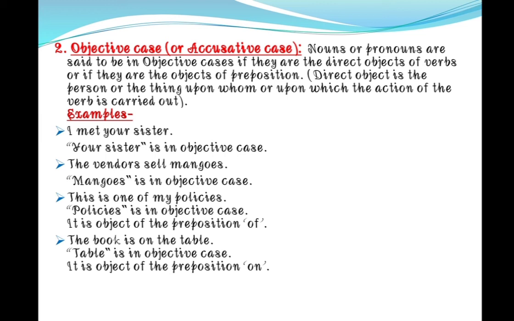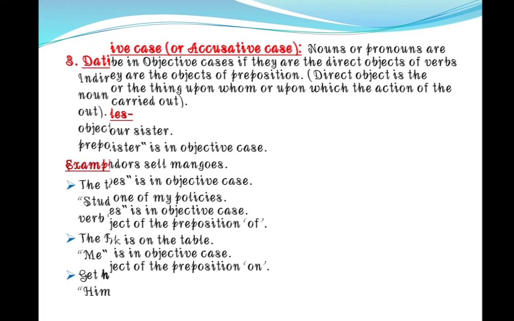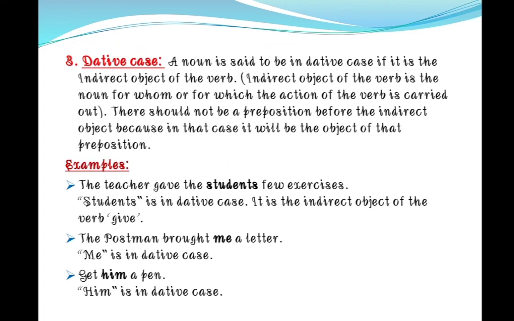The book is on the table. Table is in objective case. Why? Because it is the object of the preposition on. Next is dative case. A noun is said to be in dative case if it is the indirect object of the verb. The indirect object of the verb is the noun for whom or for which the action of the verb is carried out. There should not be a preposition before the indirect object, because in that case it will be the object of that preposition, meaning it will be considered as objective case.